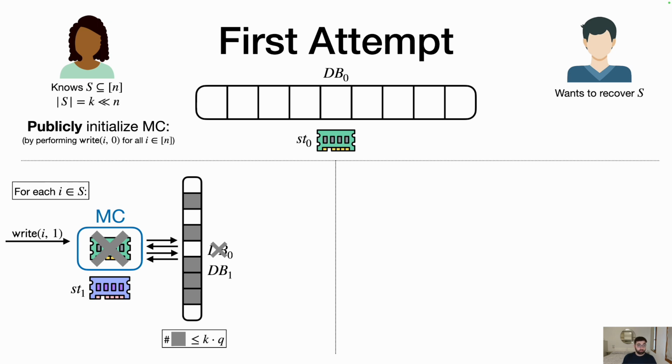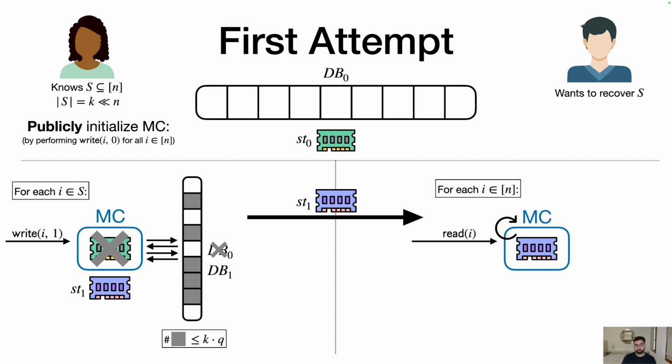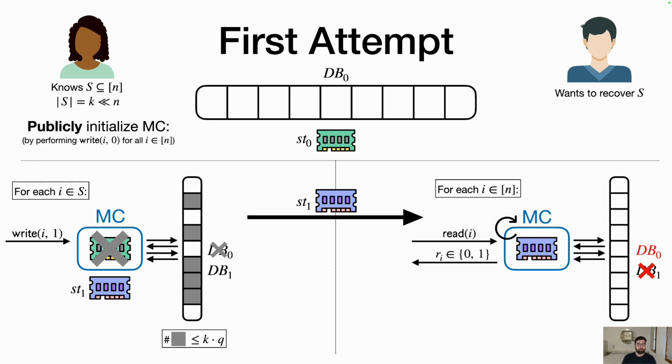And of course, things have changed now. db0 becomes, let's say db1, the updated database, and it'll have some updated local state. Let's call it st1. Alice is then going to send over just this updated local state to Bob. And then Bob is going to run the following recovery procedure. Bob is going to try reading, for every i in n, reading i from the memory checker. But the issue is that he doesn't have db1 like Alice has at the end. Instead, he only has db0, which Alice and Bob shared at the beginning. But nonetheless, Bob is just going to run this and see what happens.